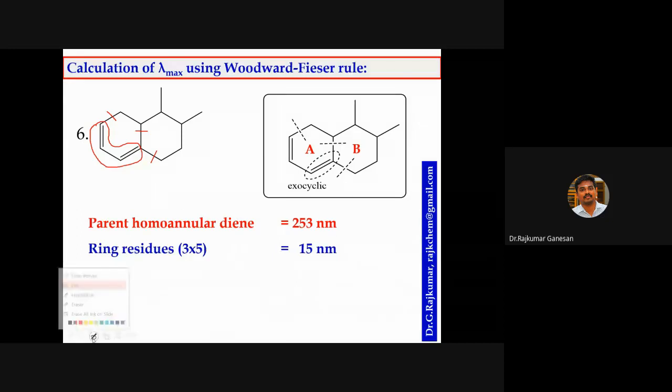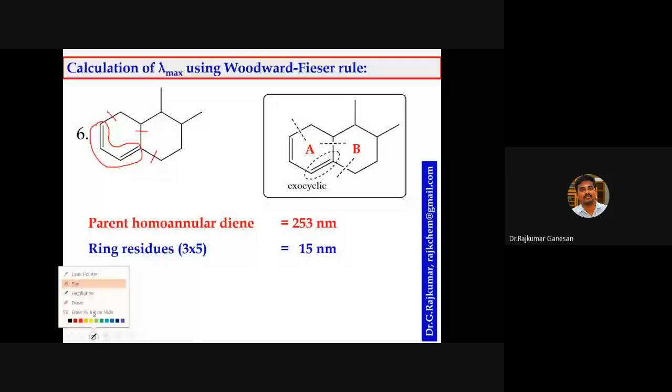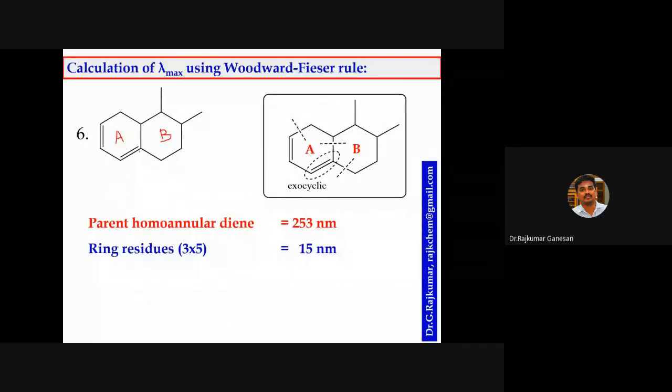Then the exocyclic double bond. This is ring A, this is ring B. Sit inside ring A and look whether there is any exocyclic double bond with respect to ring A. No, because there is no double bond projecting outside of ring A. With respect to ring B, one. Sit inside ring B and look at this.